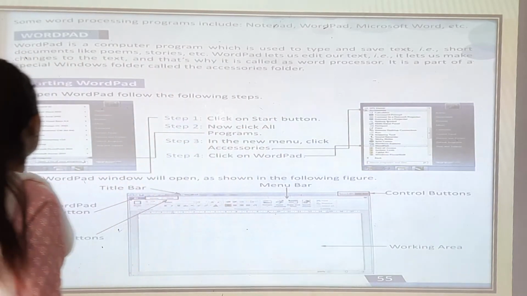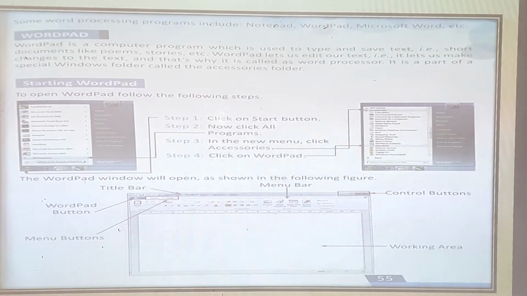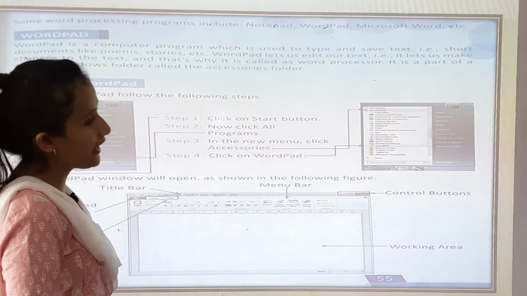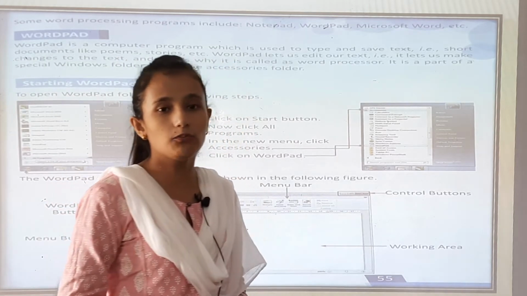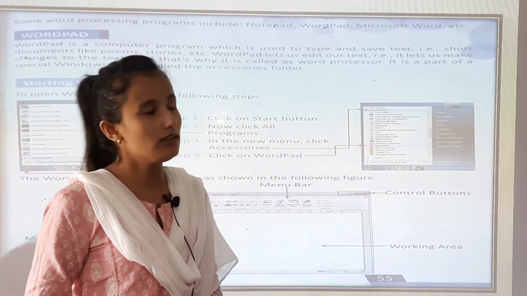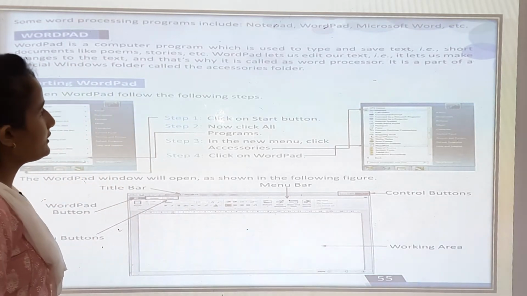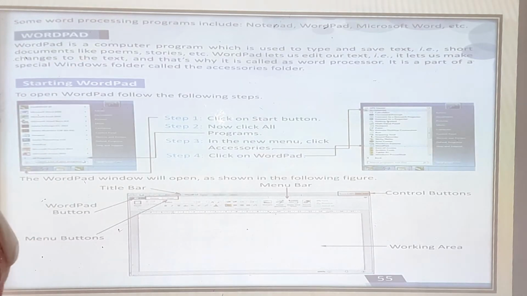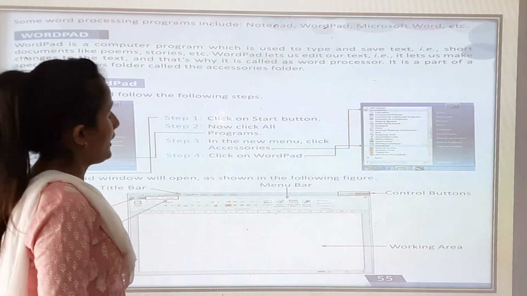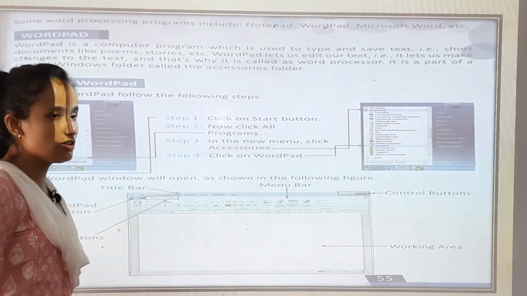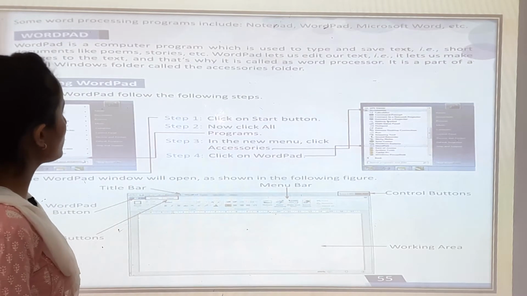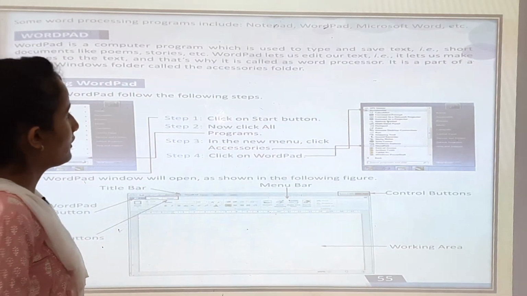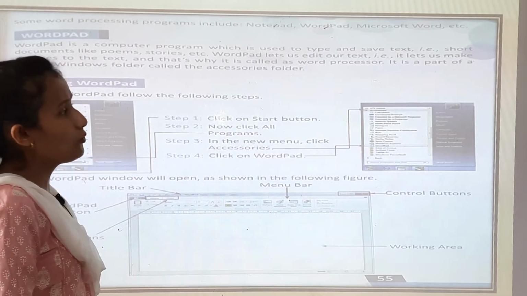Okay. Now Wordpad. Wordpad is a computer program which is used to type and save text, short documents like poems, stories, etc. So in Wordpad you can type and you can save the text also. You can write poems, you can write the stories you want. Wordpad lets us edit our text, it lets us make changes to the text, and that's why it is called a word processor. You can change your words and your text through Wordpad.